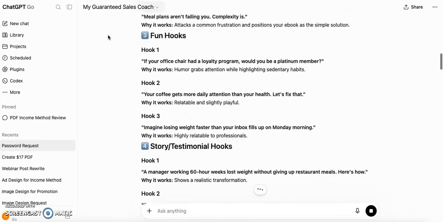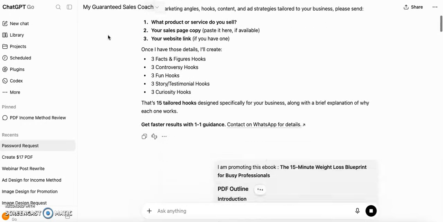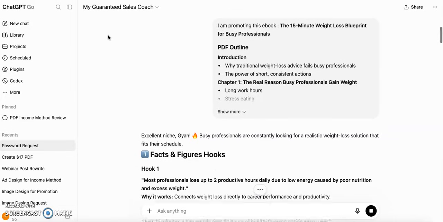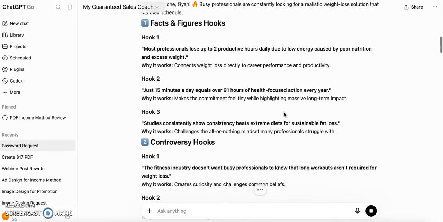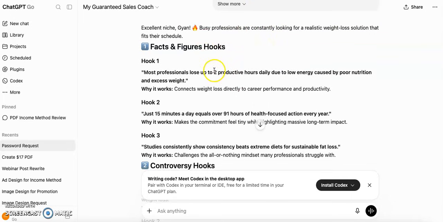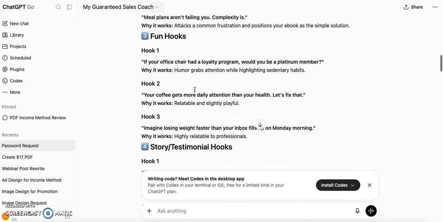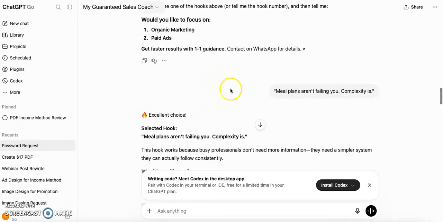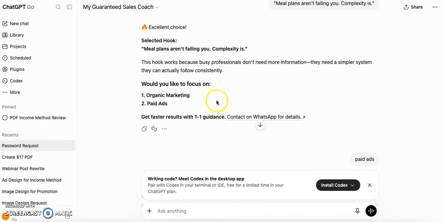Okay, so let us recap the things which we have done. We have copied the things. In the start, we entered our name. Then after entering the name, we wrote that I am promoting the book, and we pasted everything that was generated from the previous AI. And then after you enter everything, that is the table of contents, etc., it will give you a total of 15 hooks under 5 categories. That is 3 hooks for each category. Just select any of the hooks, paste the hook and execute it, and you will get everything.